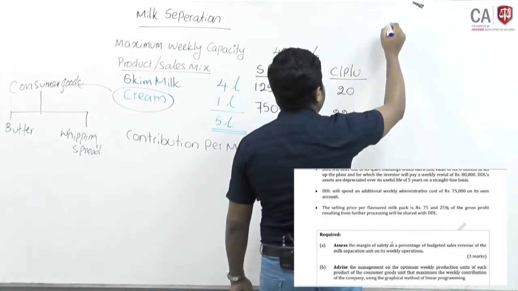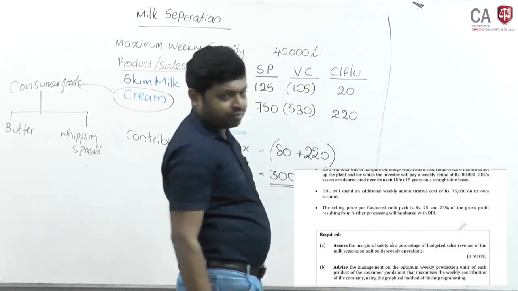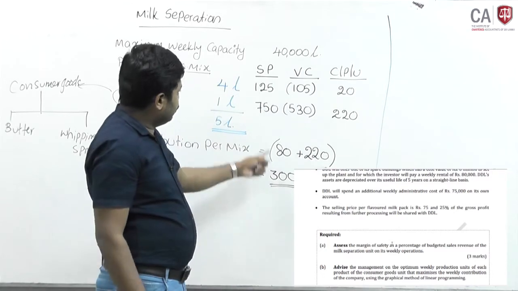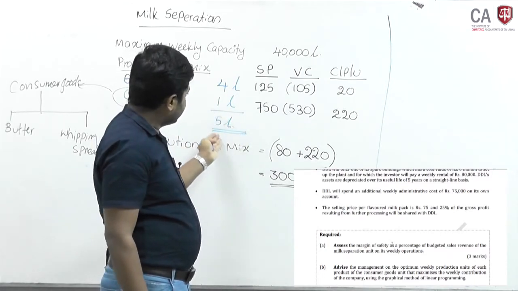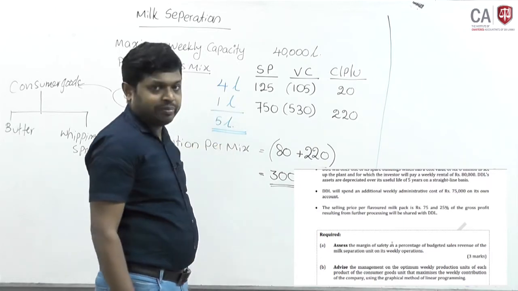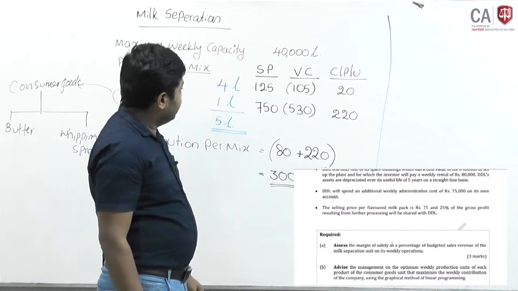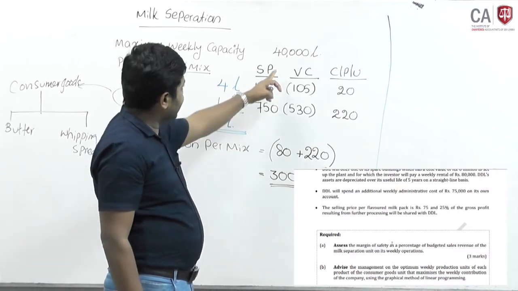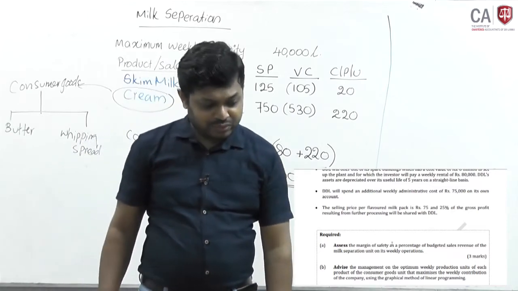When multiple products are available, you have to calculate break-even point. You have the output contribution per mix available, then your fixed cost also available, and you can easily find out how many units you are going to sell.